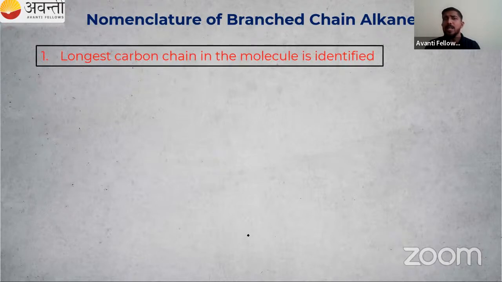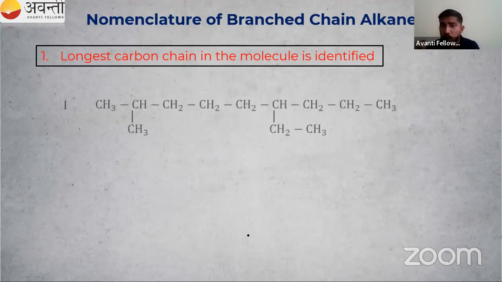So we have to identify the longest carbon chain. We have already studied how to count the number of carbon atoms in the longest chain. Here's an example for you. You have to count the number of carbon atoms and identify which is the longest carbon chain.